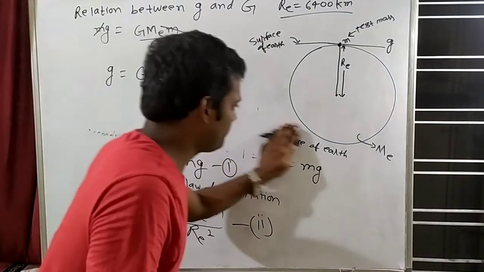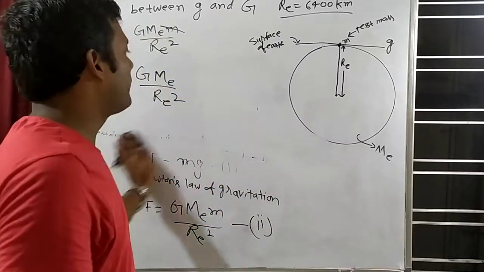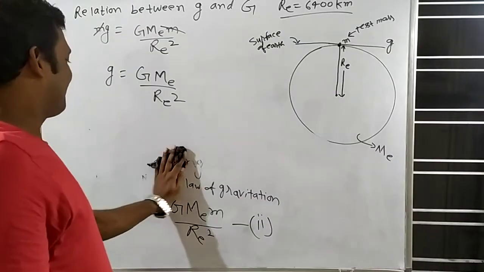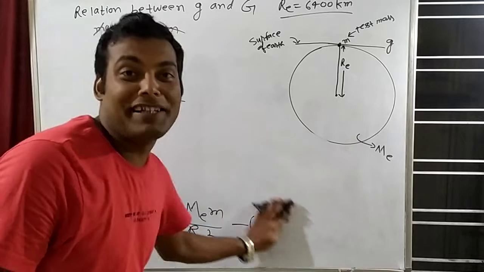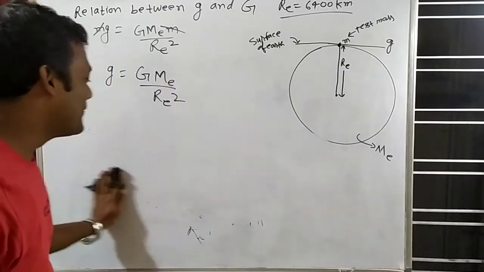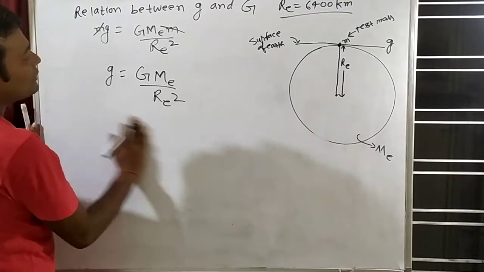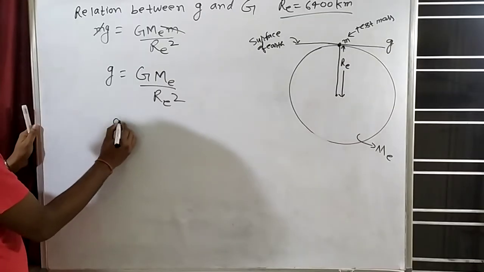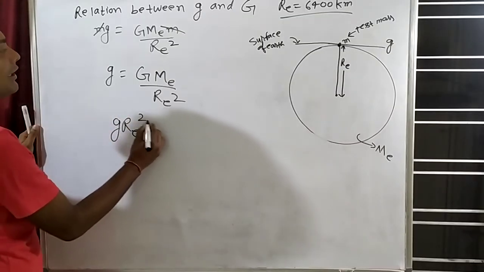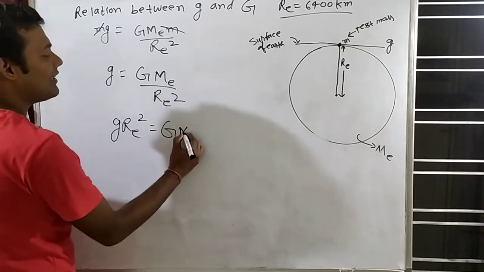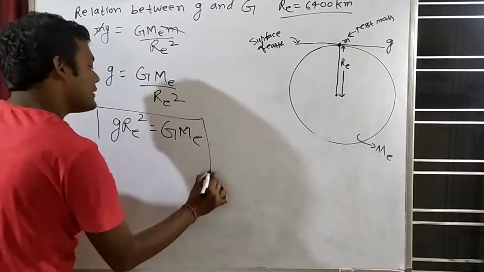Any confusion? If you have confusion, what will you do? You have to comment in the comment section or you have to message me. So if I cross multiply this, G RE square is equal to what? Capital G ME. So can we write this?